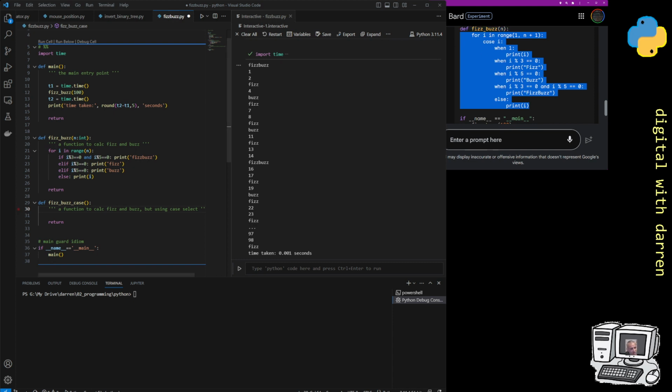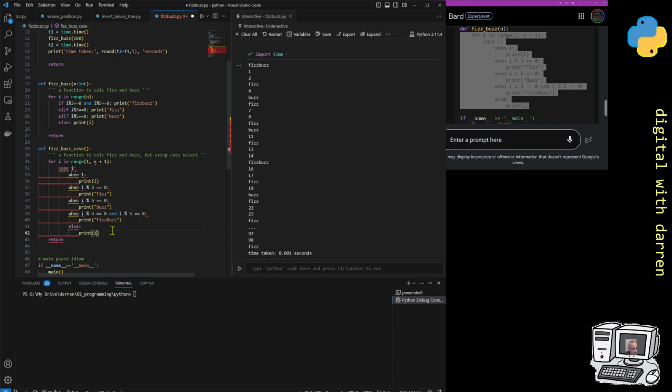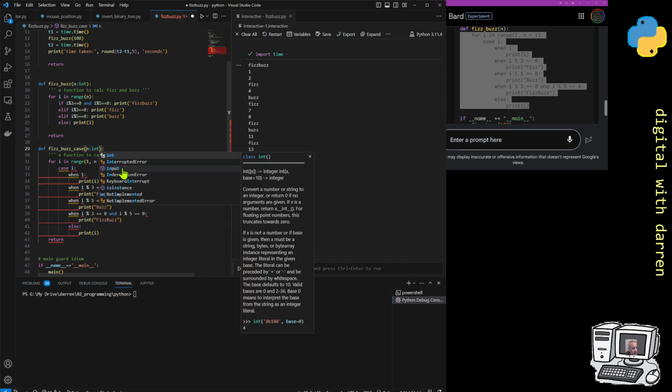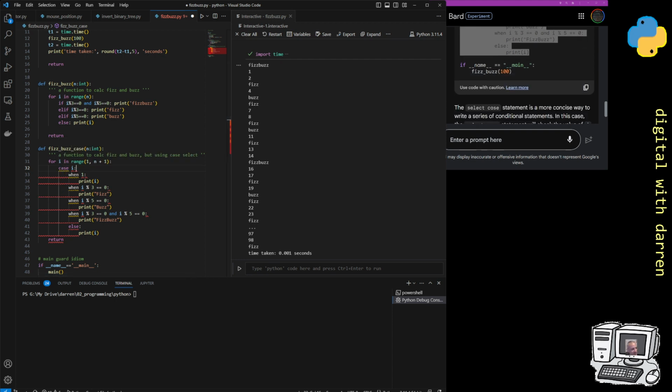There we go, and we'll check that it all works, because when we put it in here, if it doesn't work, then, okay, annoying thing as usual. Oh no, it's not that. One thing that we're going to need to do is have an n as an integer. So that's going to solve the n thing. But here, case is not defined. So it's probably select or something.